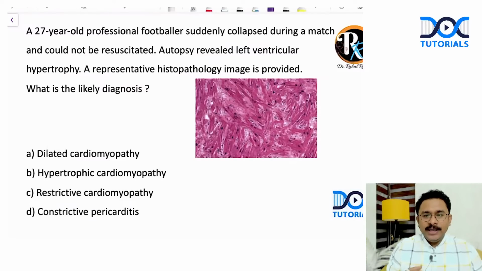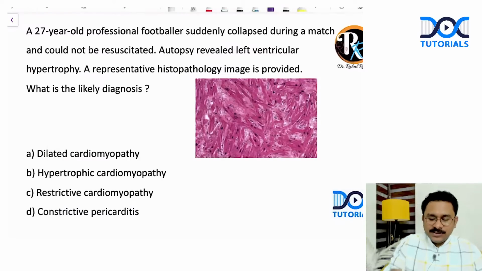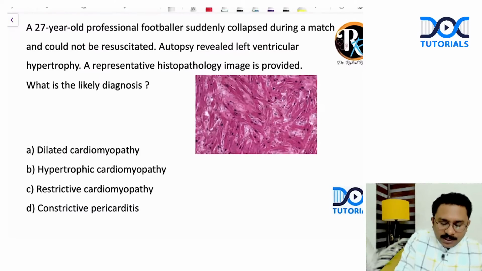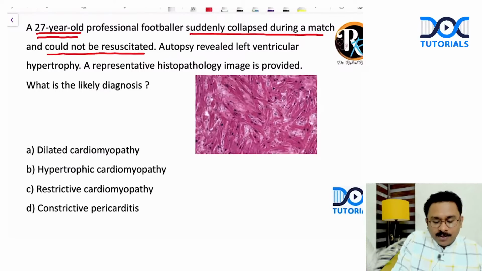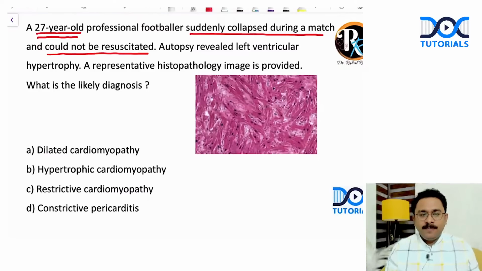Always when you deal with such scenario-based questions, please properly analyze. Here we have a young professional footballer, just 27 years, who has suddenly collapsed during a match and could not be resuscitated. Now, this is one favorite question for NEET PG, wherein young people engaged in sports have sudden death.